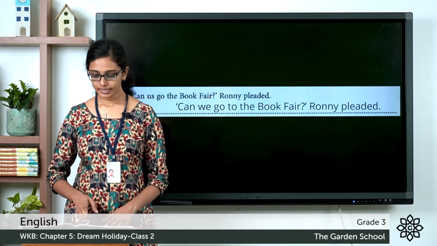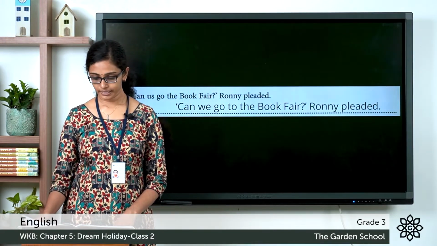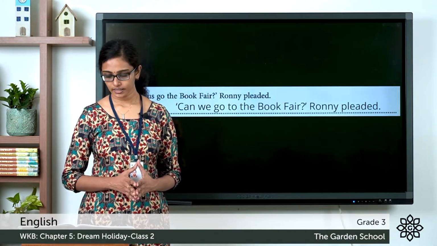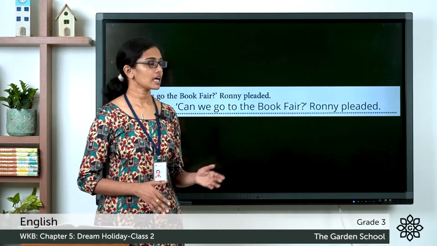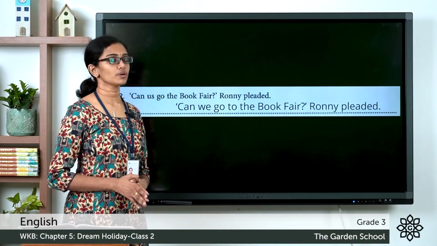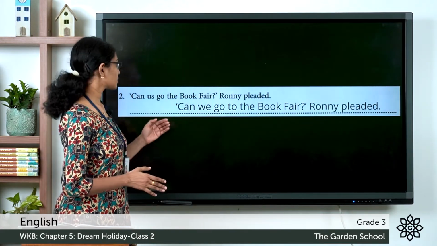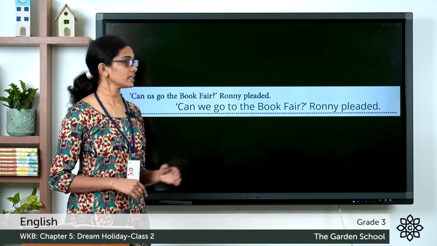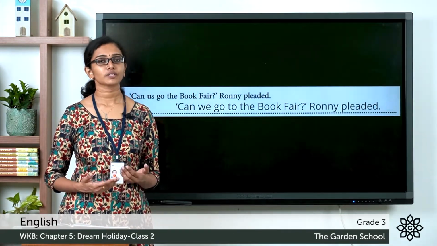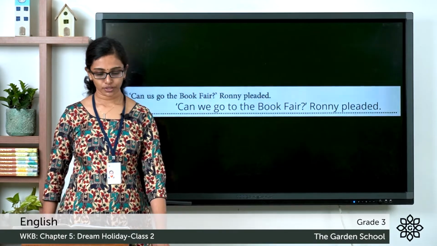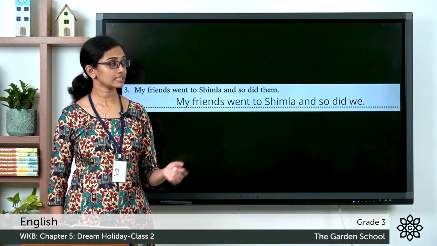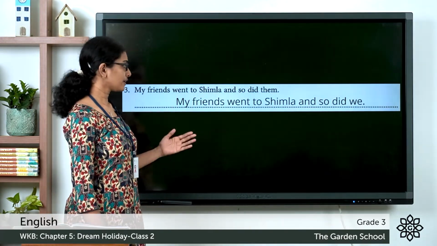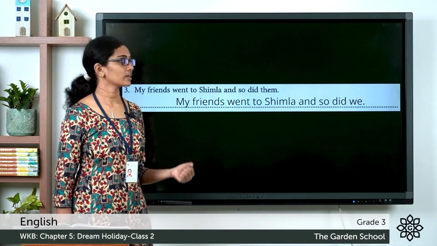Now the second one. Can us go to the book fair? Ronnie pleaded. Is the sentence correct? What should be the correct pronoun to be used there? It should be correctly written as, can we go to the book fair? Ronnie pleaded. Instead of can us go to the book fair, you have to write can we go to the book fair. Now the third question. My friends went to Shimla and so did them. Is them the correct pronoun to be used here? No. It should be correctly written as my friends went to Shimla and so did we.